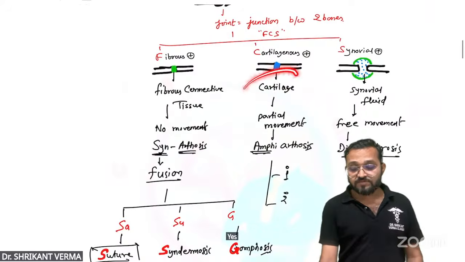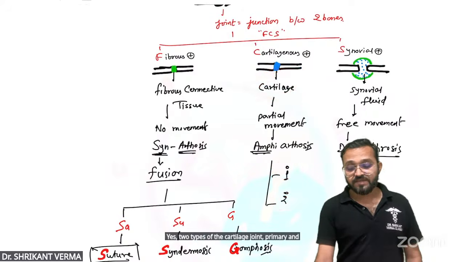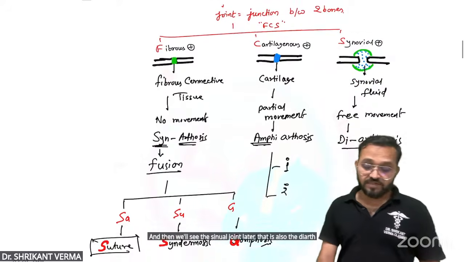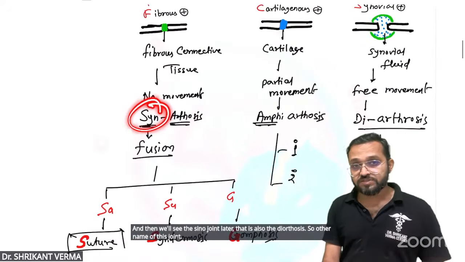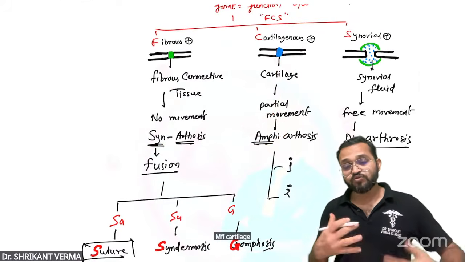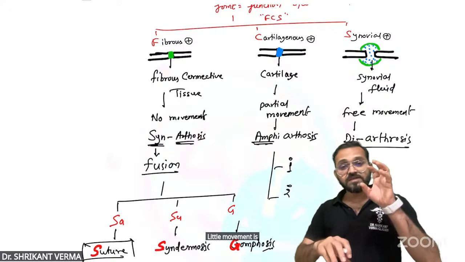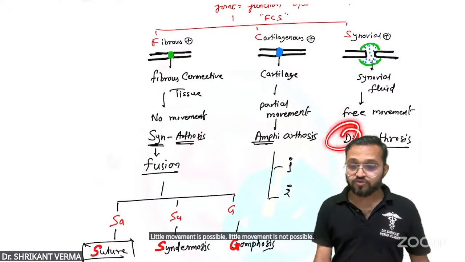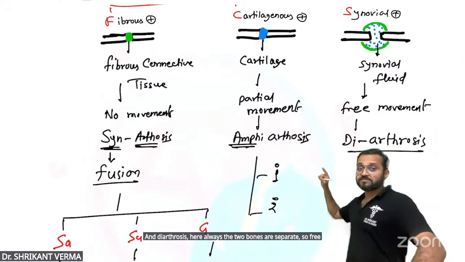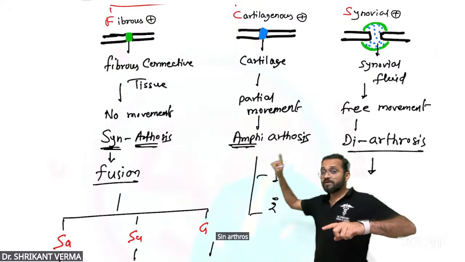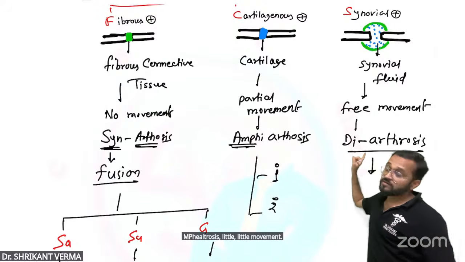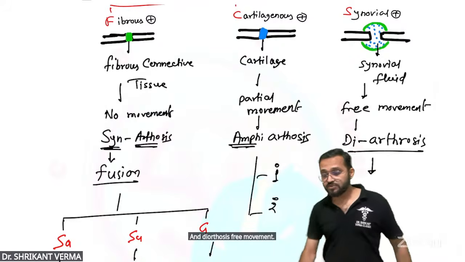Two types of the cartilage joint, primary and secondary. And then we will see the synovial joint later, that is also the diarthrosis. So the other name of the fibrous joint is synorthosis. Cartilage is amphiorthosis. Amphi means both. Little movement is possible. And diarthrosis, here always the two bones are separate, so free movement. Synorthosis, no movement. Amphiorthosis, little movement. And diarthrosis, free movement. Is it okay?